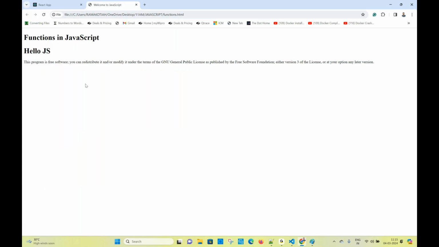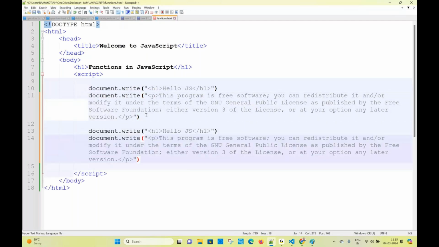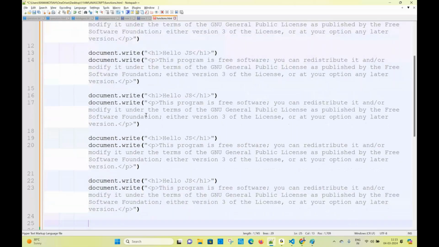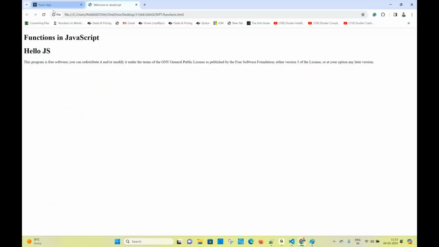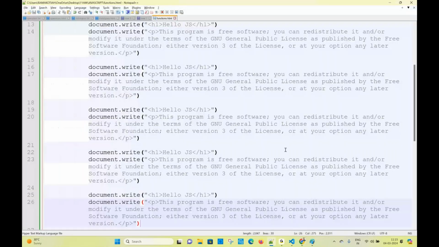So I want to print this five times. Then copy this: second time, third time, fourth time, fifth time, sixth time. How many times did I print? Six times. Of course, I may want to print it 10 times also.